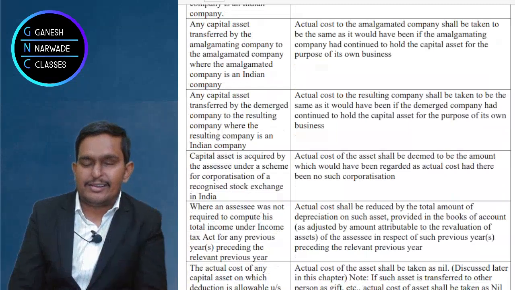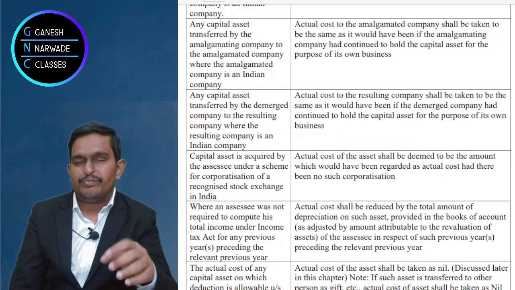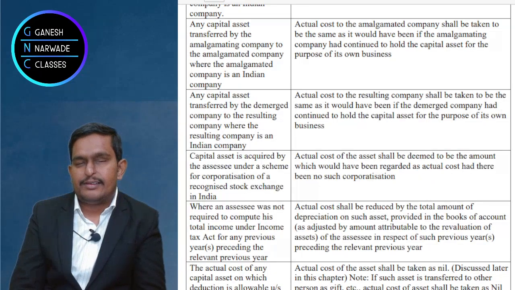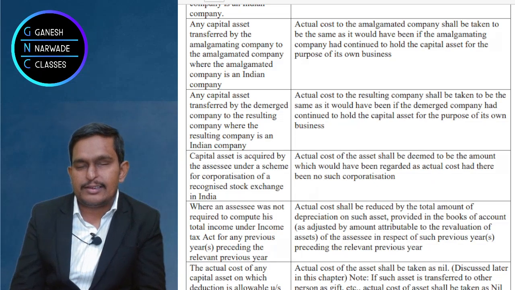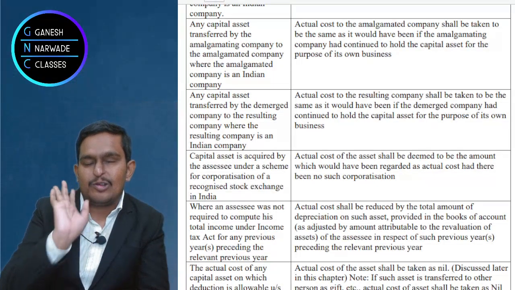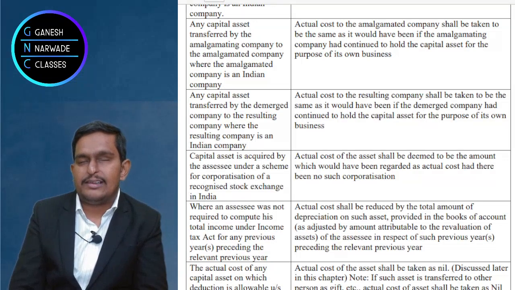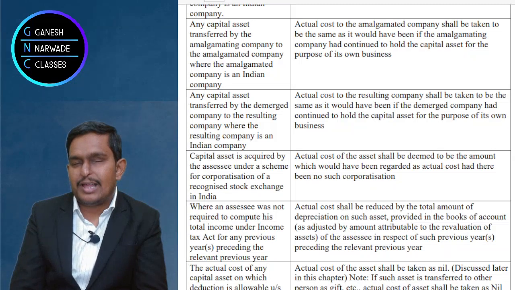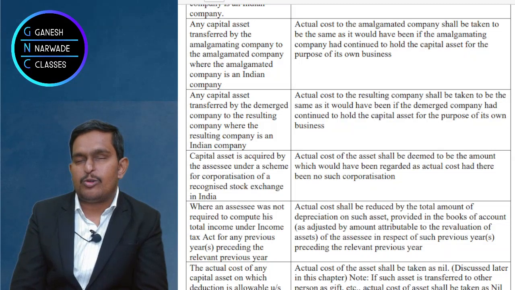The answer is very simple. We should assume that in the last 3 years also, the assets were depreciable, and deduct the depreciation for all the 3 years, and whatever WDV comes, that becomes the actual cost when you file the income tax returns. You cannot say that from this year I am actually filing the income tax returns, so from this year only I'll start taking depreciation.